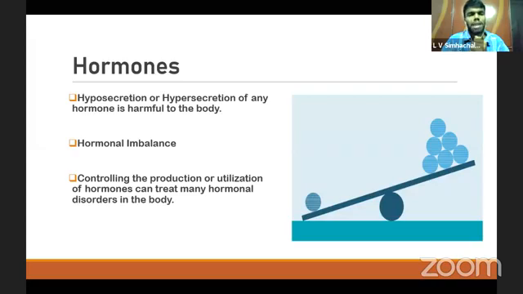Any hormonal imbalance may lead to many deleterious effects on the body, due to the hyposecretion or hypersecretion of any hormone. Controlling the production or utilization of the hormones in the body can treat many hormonal disorders like hypothyroidism, hyperthyroidism, diabetes mellitus, etc.